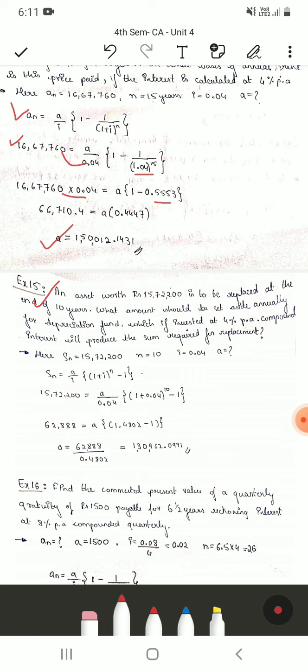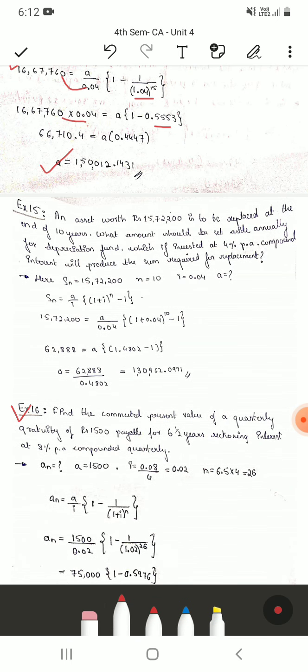In this question the asset worth is the amount of the annuity, which is 15,72,200, and they have asked what amount should be set aside annually, so they have asked to find A. Again write the formula, write the terms which are known and solve for the unknown. So you get 1,30,962 approximately. I have written all the steps, so you can go through that.